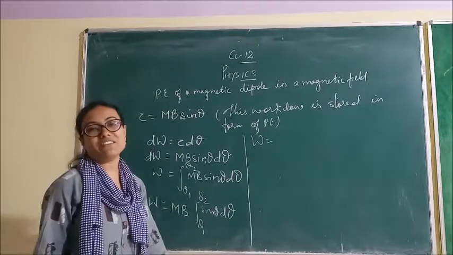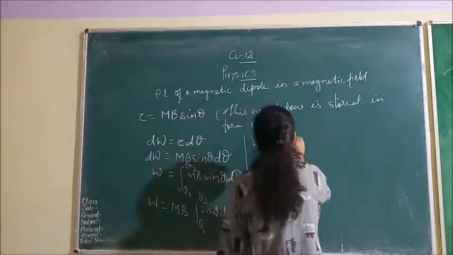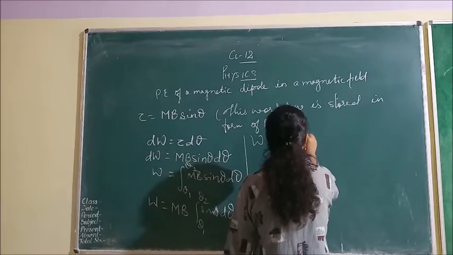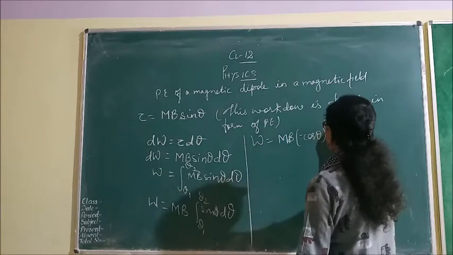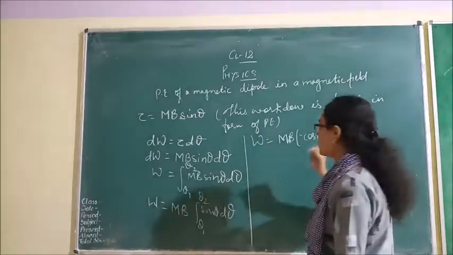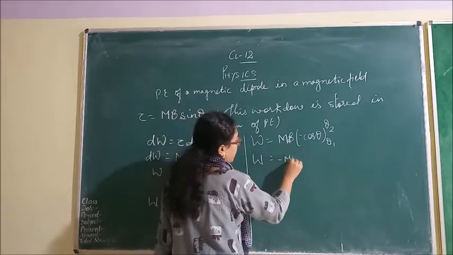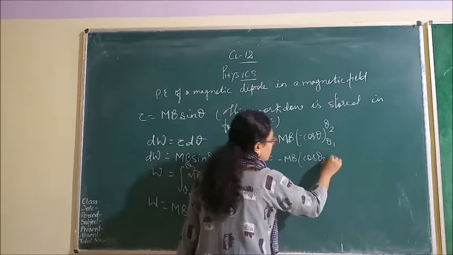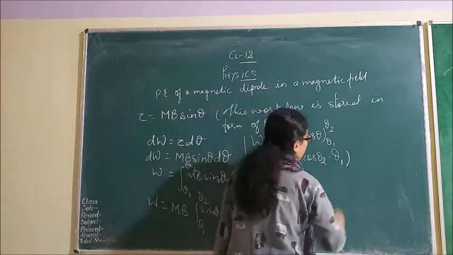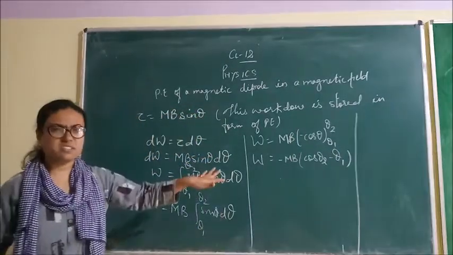Integration of sin theta is minus cos theta, from theta 1 to theta 2. Clear, student? Now, this W is equal to minus mB (cos theta 2 minus cos theta 1). Clear, student? ये समझ में आया? This is the numerical term only.